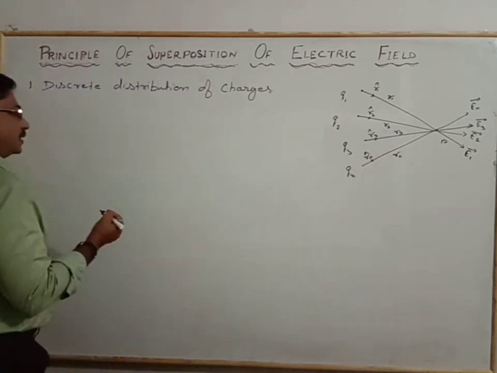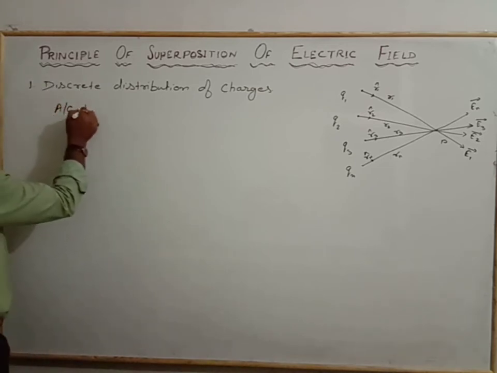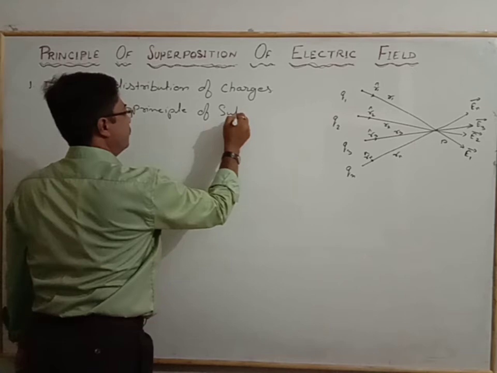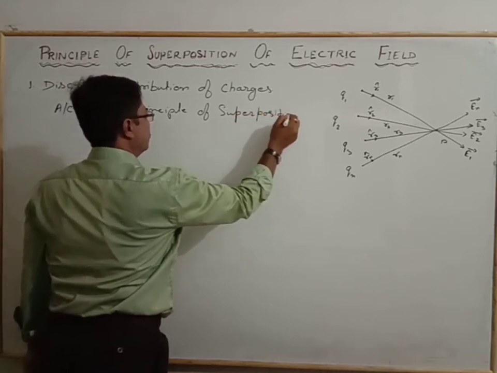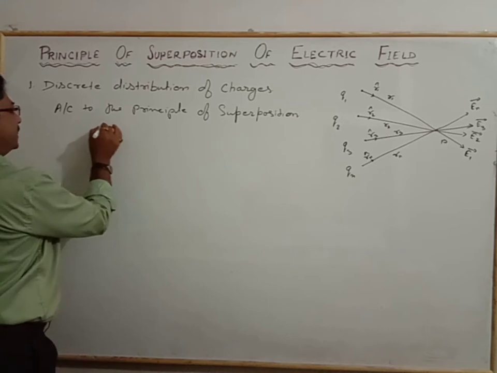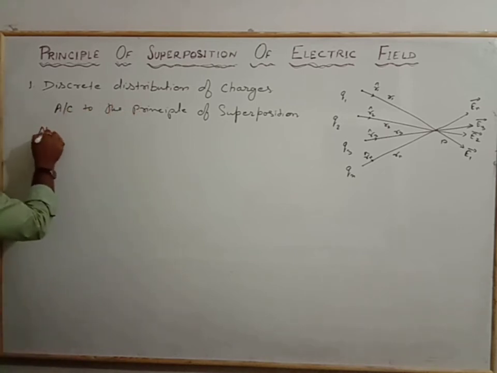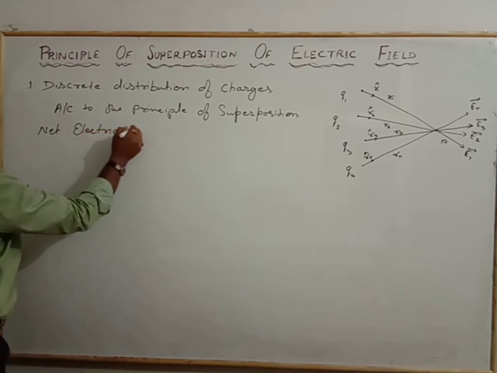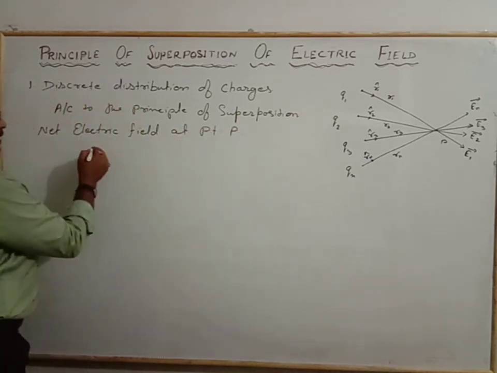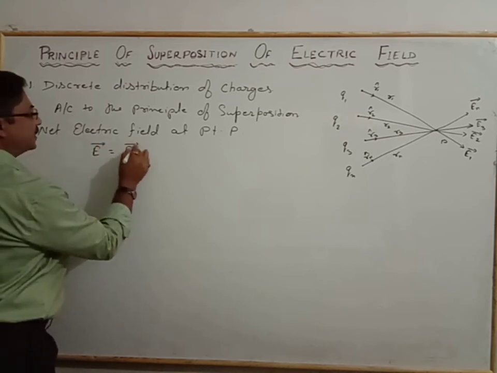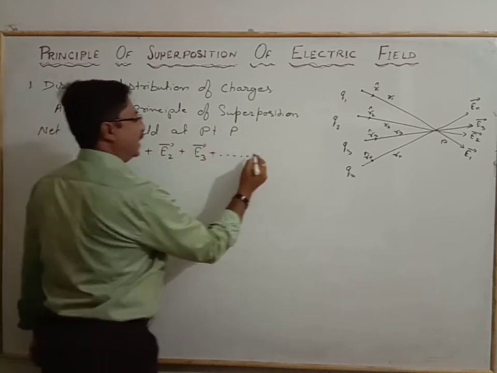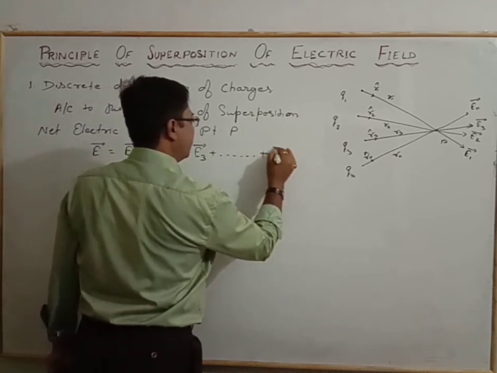According to the principle of superposition, the net electric field at point P is given as E vector equals E1 vector plus E2 vector plus E3 vector plus up to the nth charge, En vector.